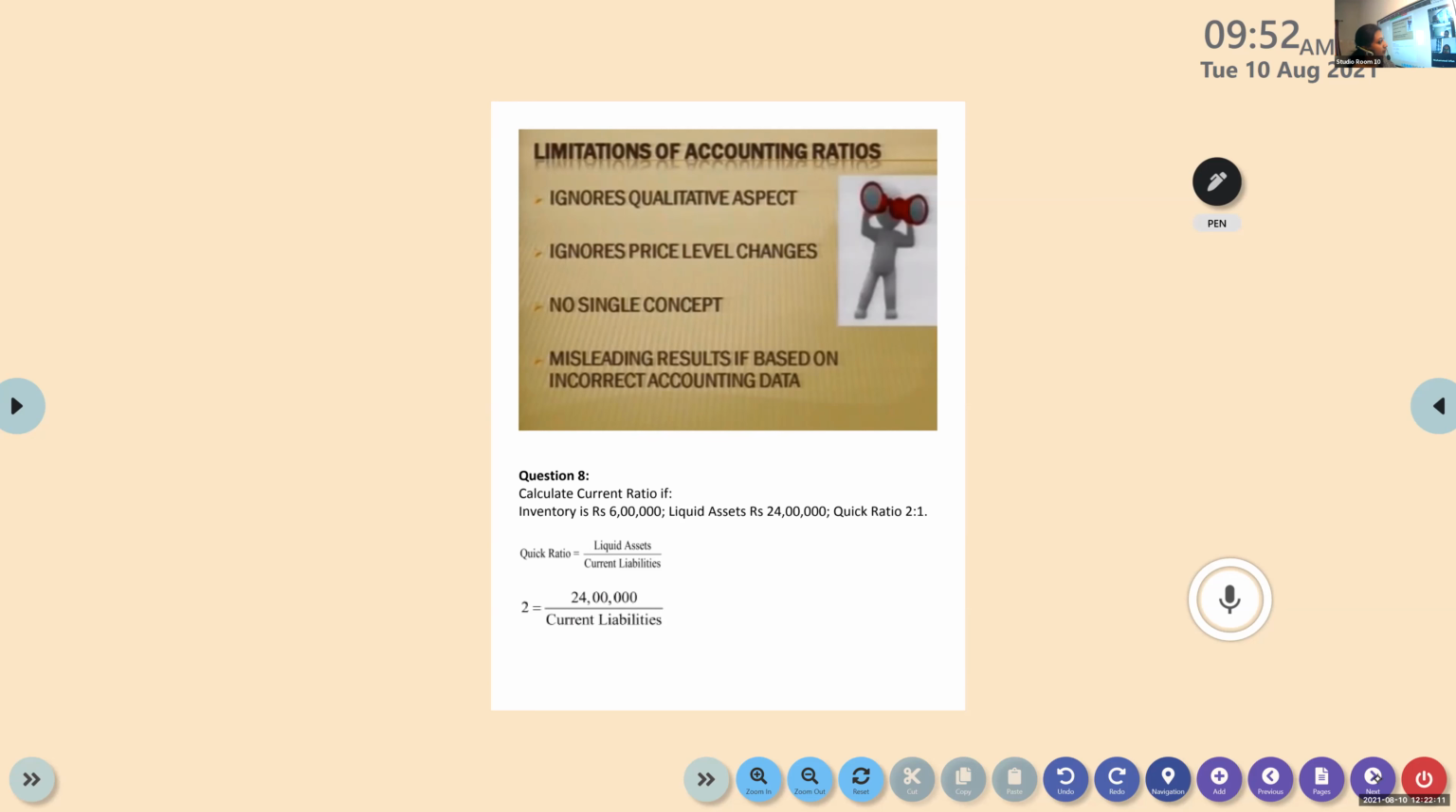So if the information given to the user is only that the profitability ratio is this much, he doesn't know what kind of ratio they are talking about. Are you talking about the gross profit? Are you talking about the net profit? Or is it after dividend, tax, interest, or before? So all such confusions may arise. So that's why it is said there is no single concept. At least if you have some criteria, okay.